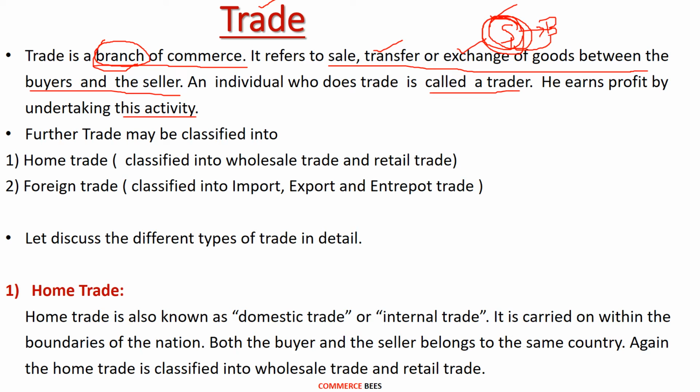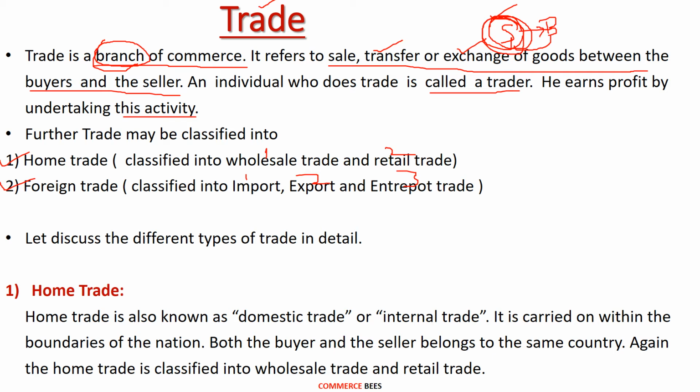Further, trade may be classified into two. The first is the home trade and the second is the foreign trade. Again, the home trade is classified into wholesale trade and retail trade, and the foreign trade is classified into import trade, export trade and interport trade. Let's discuss the different types of trade in detail.